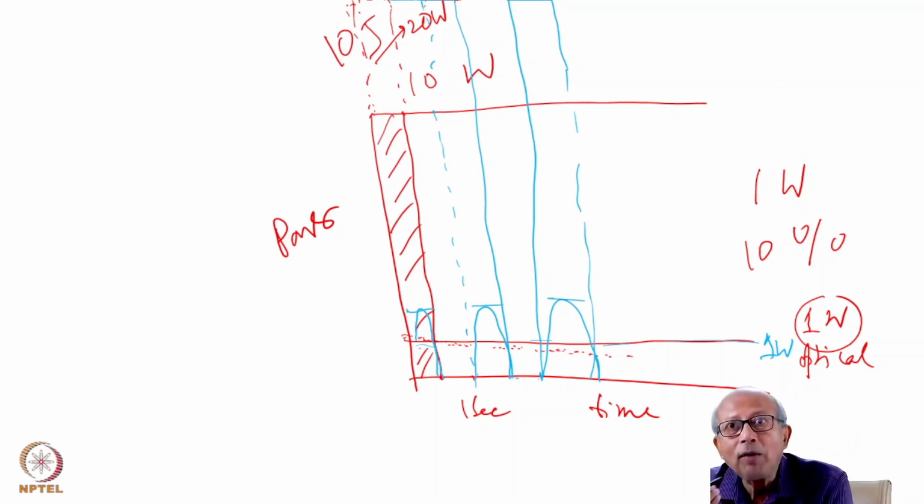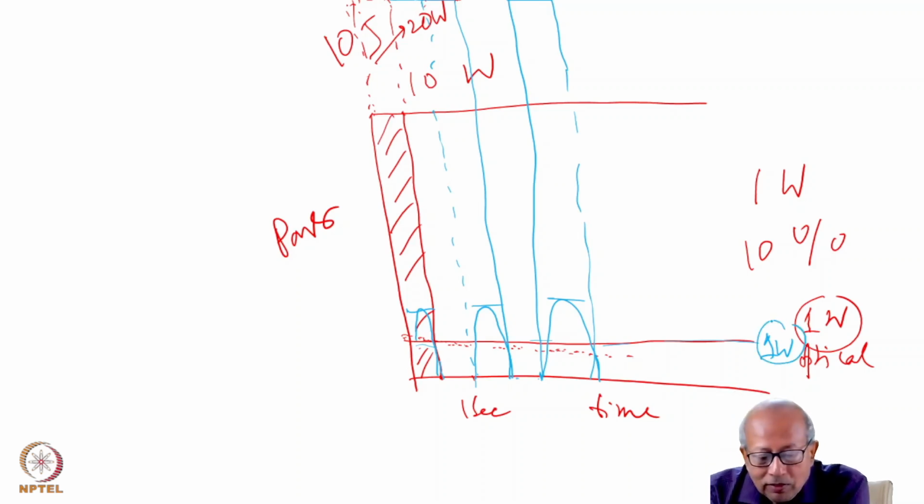Because in some applications, probably 1 watt will not suffice. You may need a power which is more than 1 watt. So this way you can pulse the laser, and you can continue to increase the output power without taking any further precautionary measure like removal of heat and water.